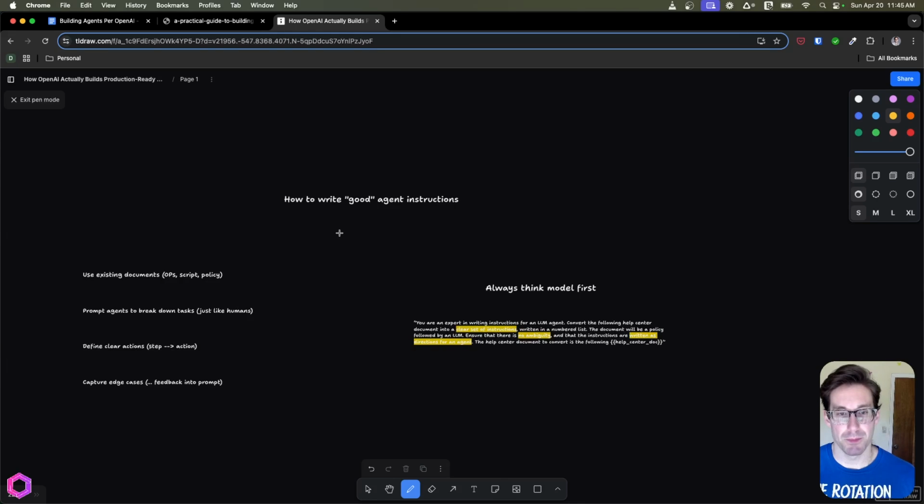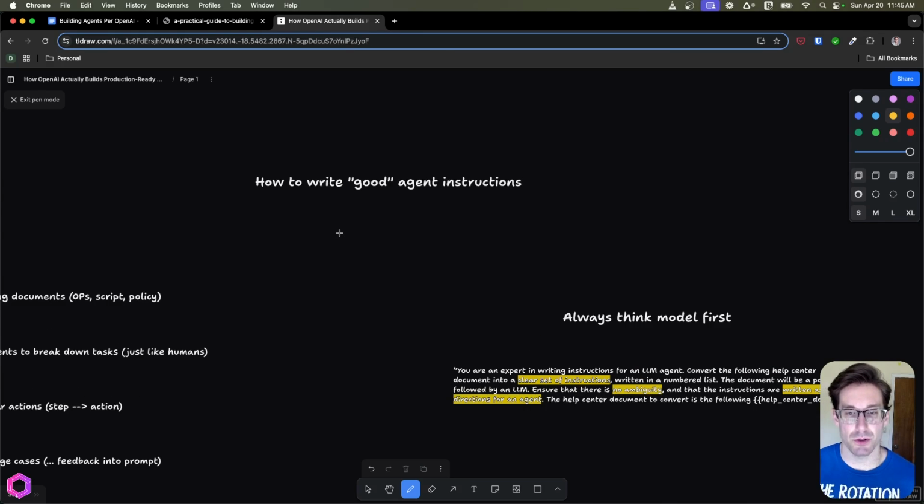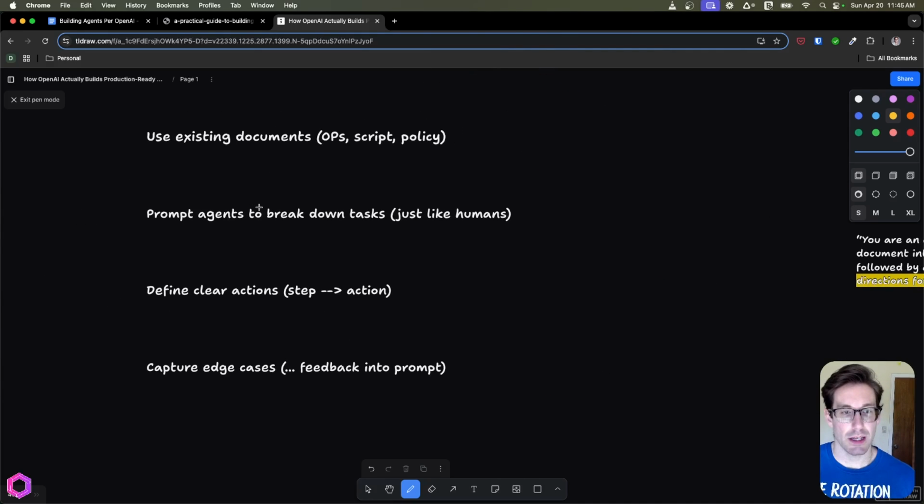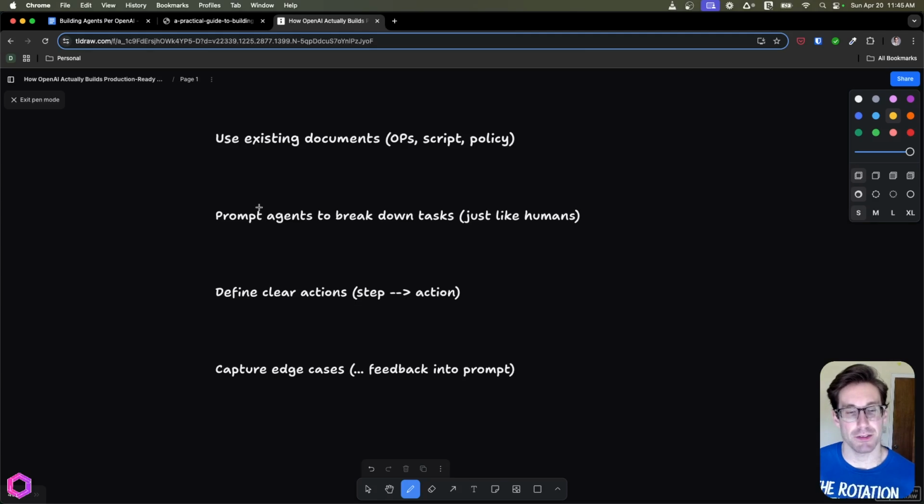Next is prompting. So we've chosen our model, we have our tools, we have all that stuff. So now we need to have really good instructions for our agent so it performs in a good way that we measured previously with our evals. So here are some ways that we can prompt an AI effectively. First, you want to use existing documents to prompt the AI, not train the AI. So you have operating procedures, you have scripts for sales or customer service, and you have policies such as vacation, finance, etc.